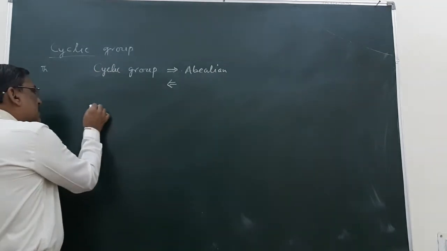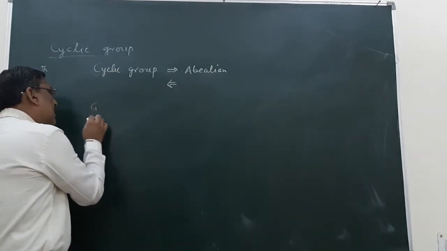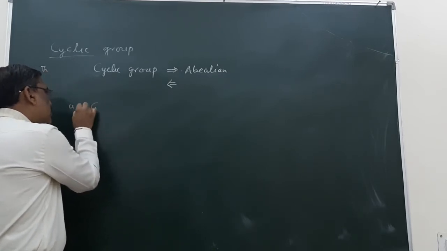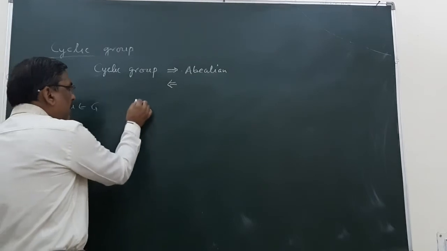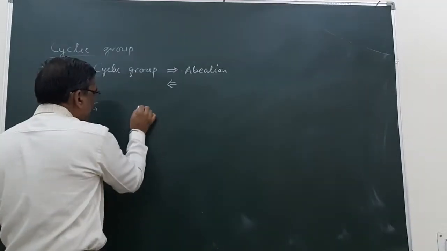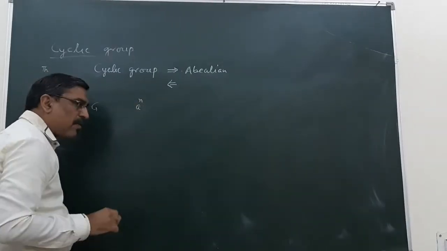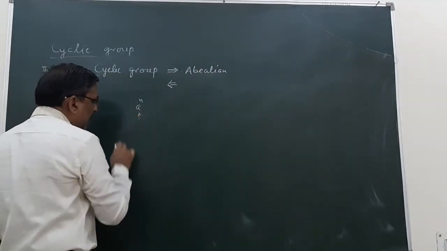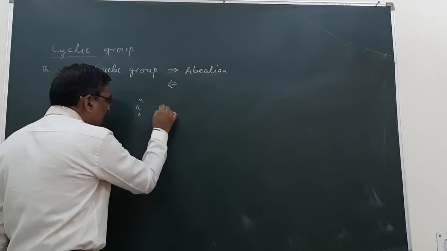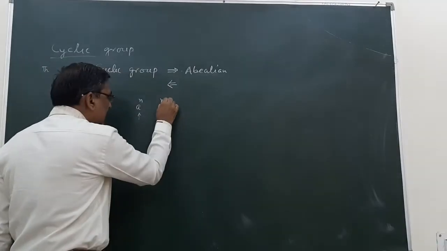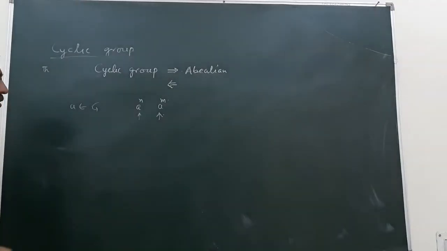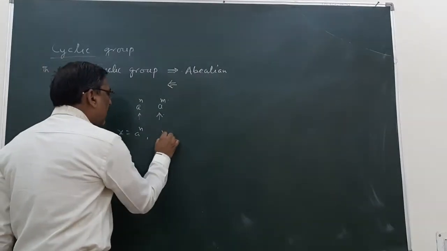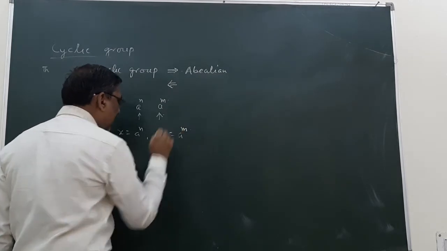Since the group is cyclic, let us say G is a cyclic group, and a belongs to G. So every element of a cyclic group can be expressed as an integral power of a. Let x be equal to a raised to the power m, and y equal to a raised to the power n.